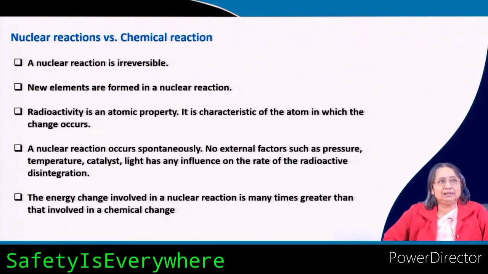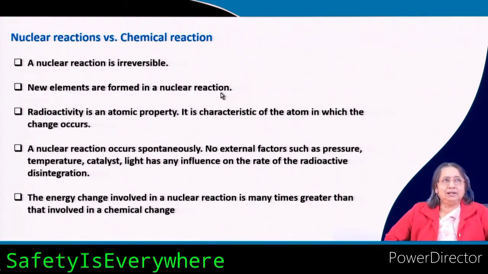But in chemical reactions, for example, nitrogen and hydrogen react to form ammonia, and ammonia is also converted to nitrogen and hydrogen. At equilibrium both processes take place, but here it is not like that. But new elements are formed in a nuclear reaction.